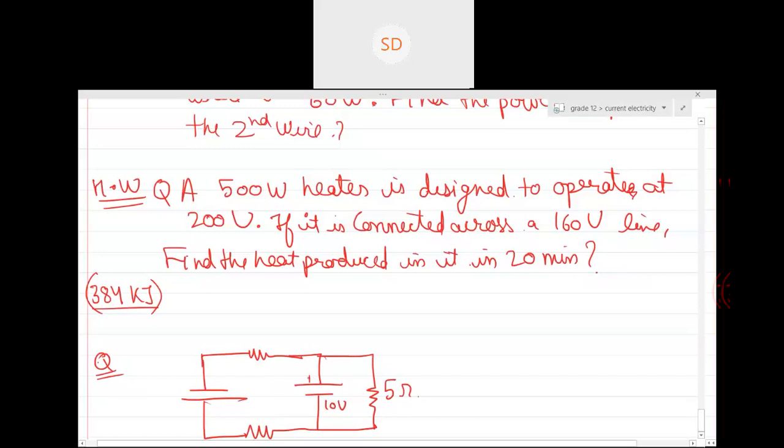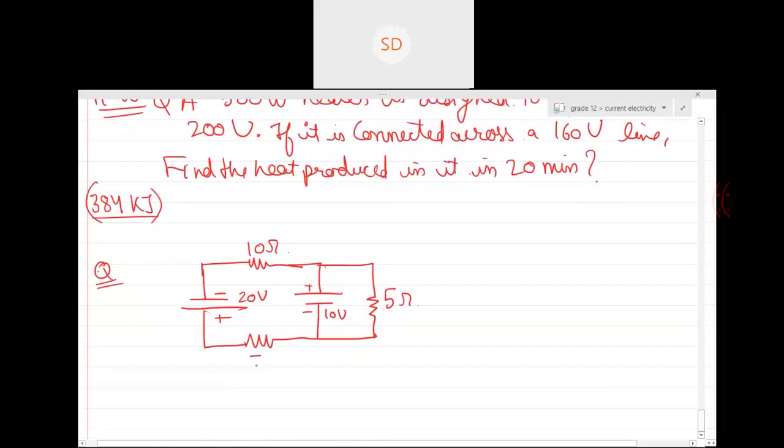A 10 volt battery, plus here, minus here. A 20 volt battery, minus here, plus here. This is a 10 ohm resistance and this is a 5 ohm resistance.